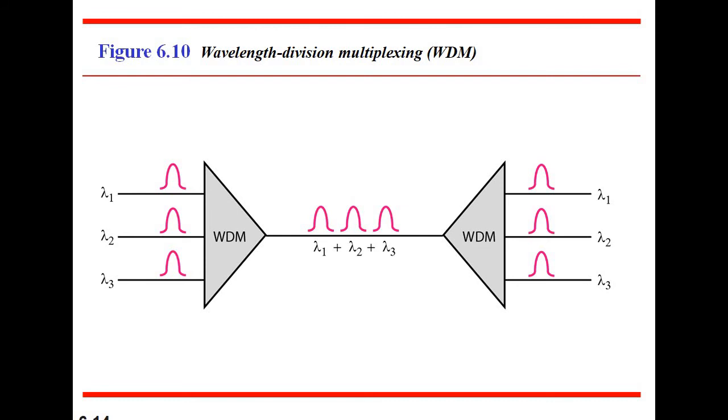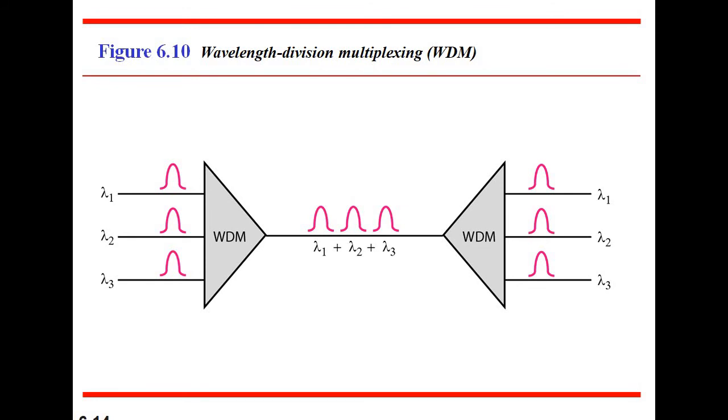Why are we using optical fiber, or what is the use of optical fiber here? Optical fiber is used as a transmission medium. Signals transmit through fiber optic channels using WDM.